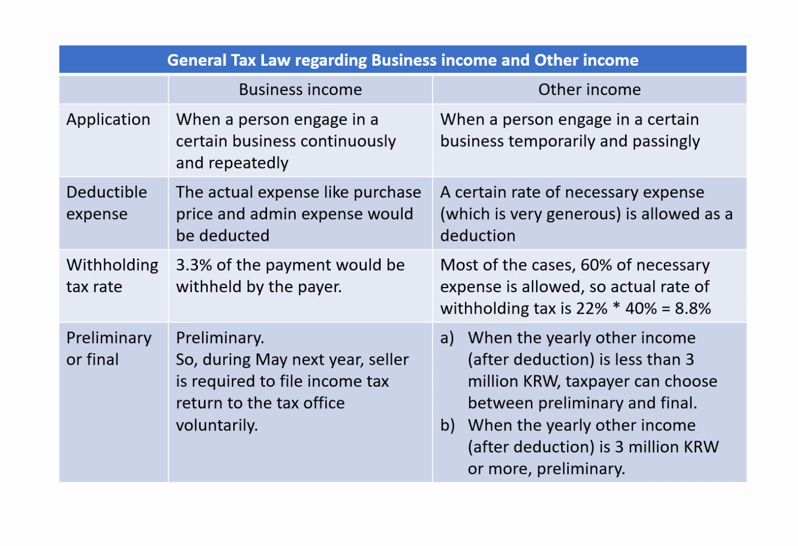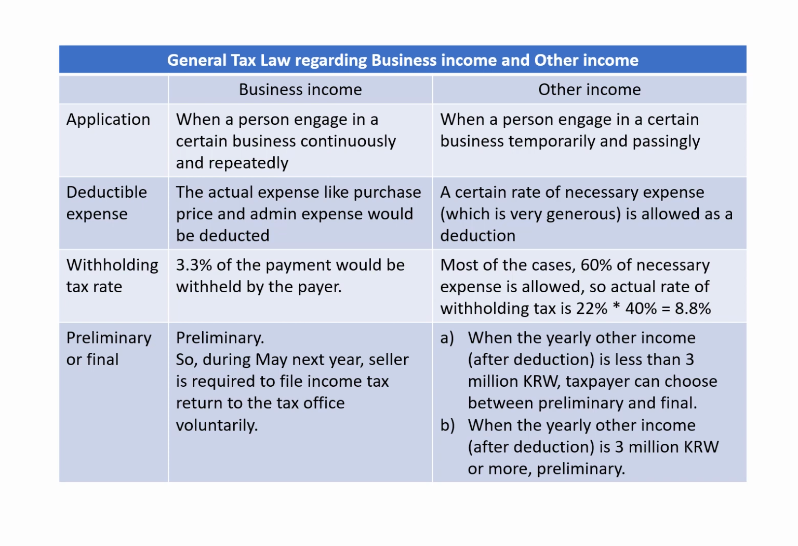General tax law regarding business income and other income. These are general rules. Business income is when a person engages in a certain business continuously and repeatedly. Other income is when a person engages in a certain business temporarily and passingly, only one time or two times.